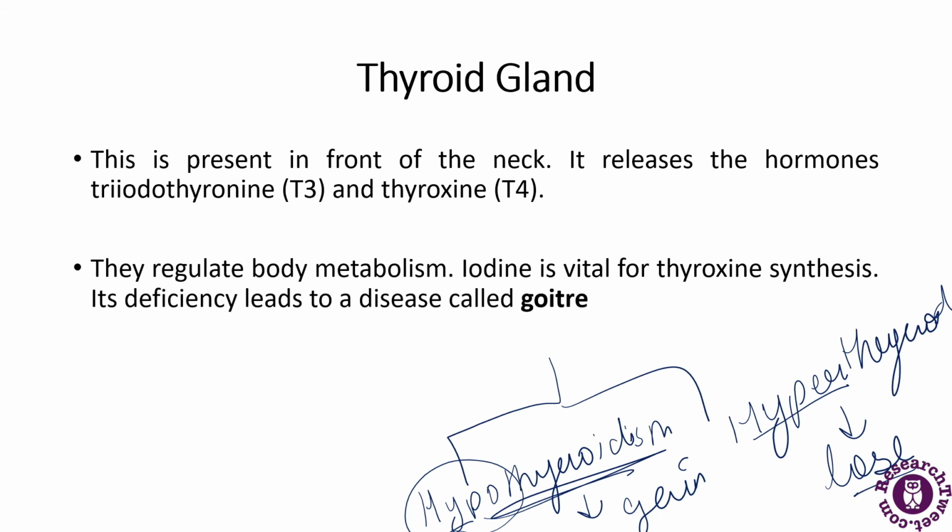It's the iodine which is vital for thyroxine synthesis. If iodine is not in proper quantity in our body, then it may lead to a disease called goiter.